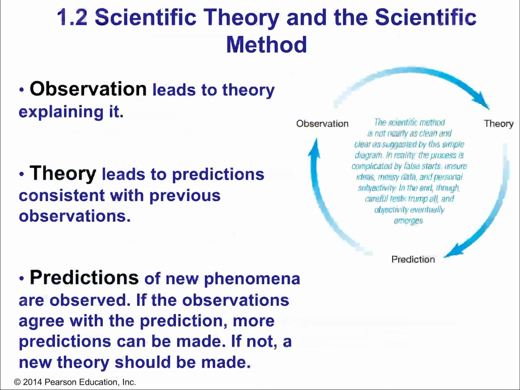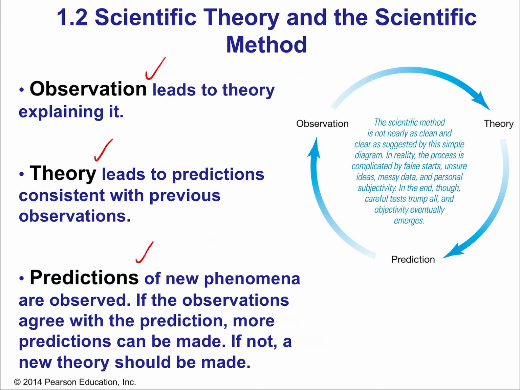All right? So the method involves observation, theories, and predictions. An observation leads to a theory explaining it. So we start with observations, what is sometimes known as curiosity-based research. Just observe the world around you, observe the sky. Then, based on those observations, we find a model, which is our theory.